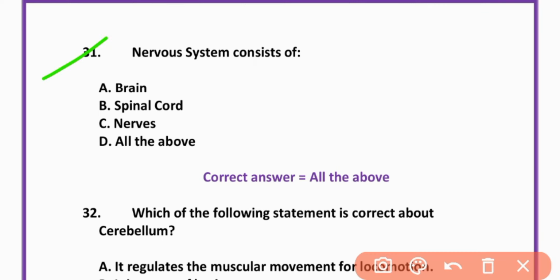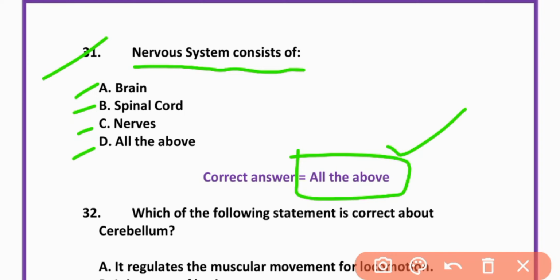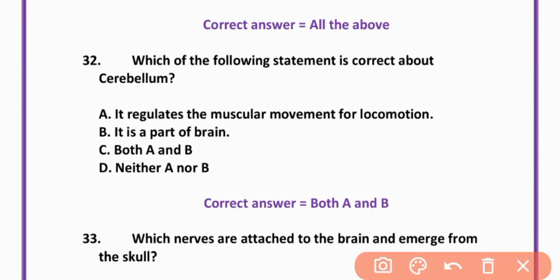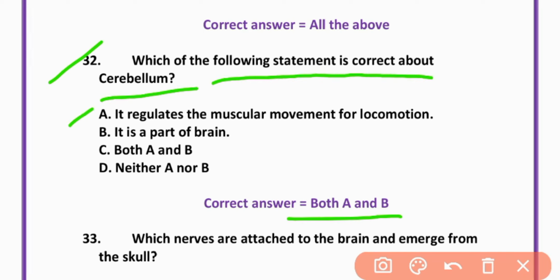MCQ number 31. The nervous system consists of brain, spinal cord and nerves. All of the above is correct. MCQ number 32. Which of the following statements is correct about the cerebellum? It regulates the muscular movement for locomotion. It is a part of the brain. Both A and B options are correct.